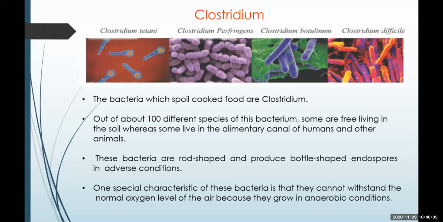The most important characteristic of this bacteria, which helps us to protect ourselves from it, is that under the normal availability of oxygen, these bacteria cannot survive. They cannot withstand the normal oxygen levels because they are anaerobic bacteria. They can grow and multiply only in anaerobic conditions. So if the environment is properly oxygenated, multiplication of these bacteria can be prohibited.